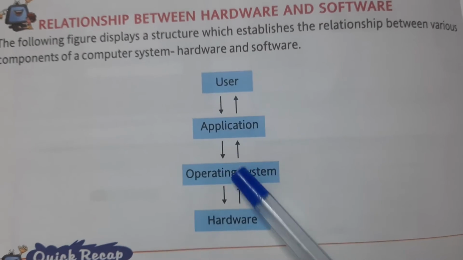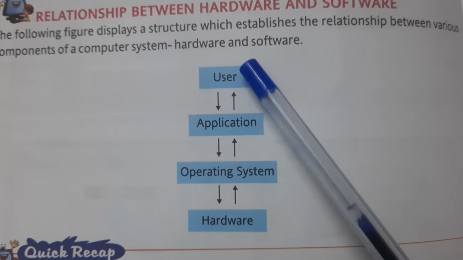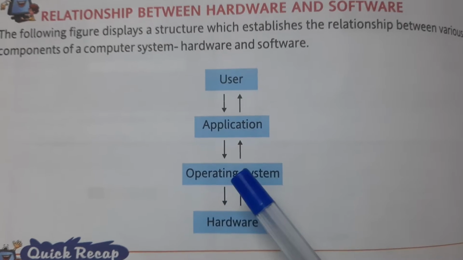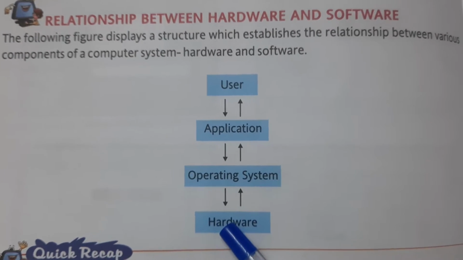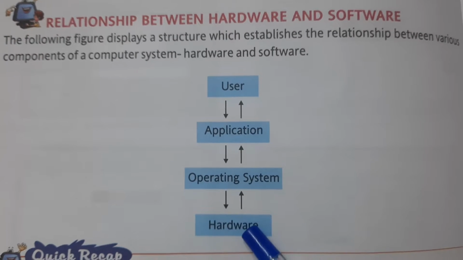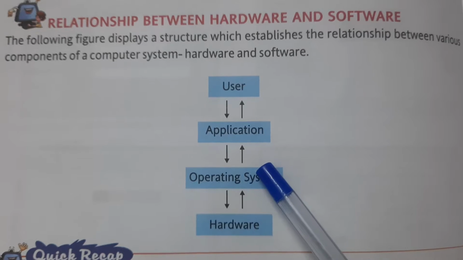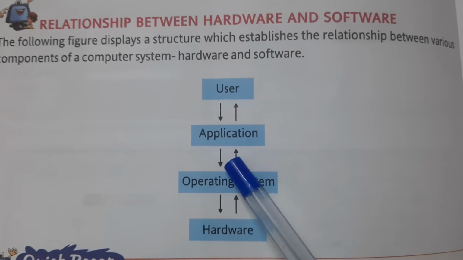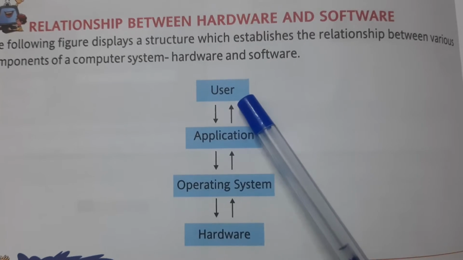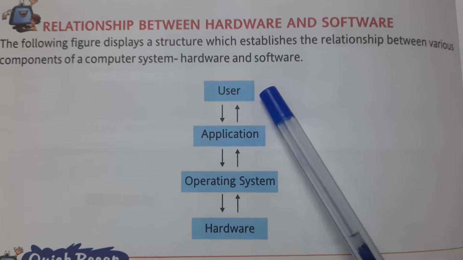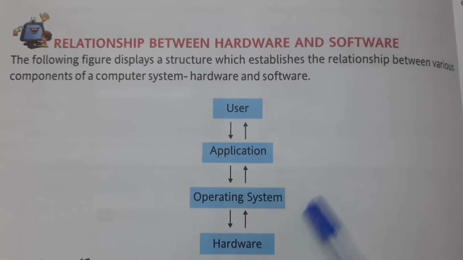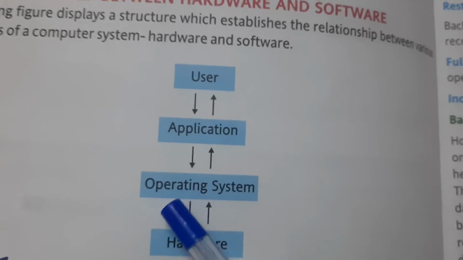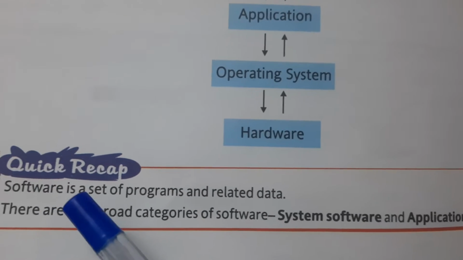Here, user, you will see that double sided arrows are there everywhere, means user interacts with application, which in turn interacts with operating system, and then operating system interacts with hardware for whatever it wants to do. And similarly, for giving the output, hardware is interacting with operating system, then operating system is interacting with application software, and then those application software are interacting with the user. So this is basically the relationship which we were studying in our various types of application and system software also. Okay, now quick recap.